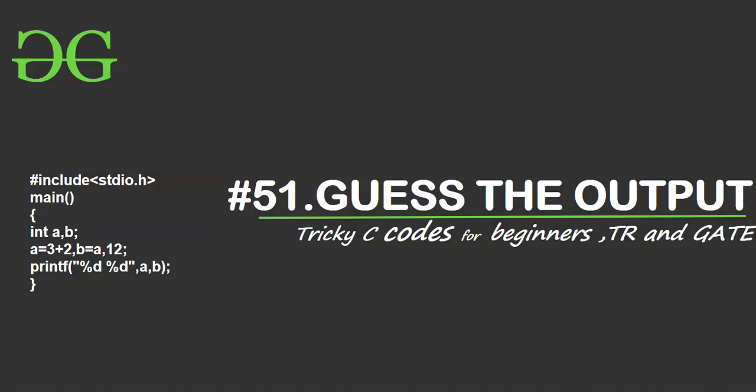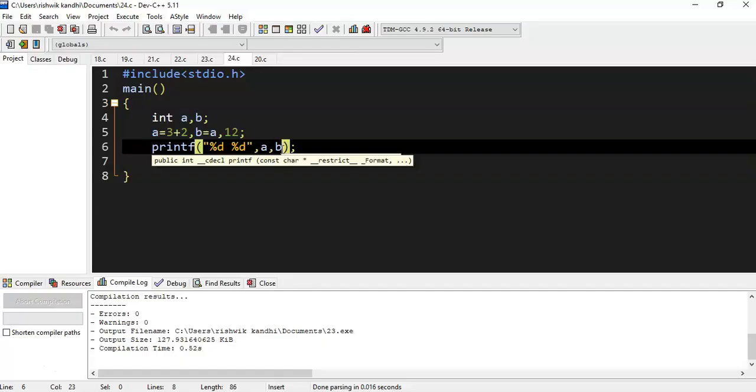In this video we'll solve one more tricky C question. Hope you're excited, so let's get started. The question is related to the comma operator. I have taken two variables, int a, b.